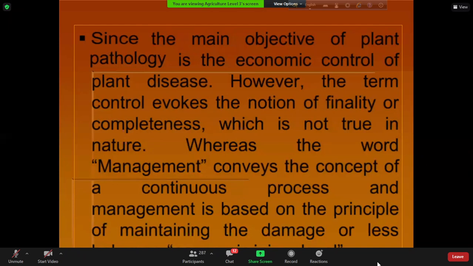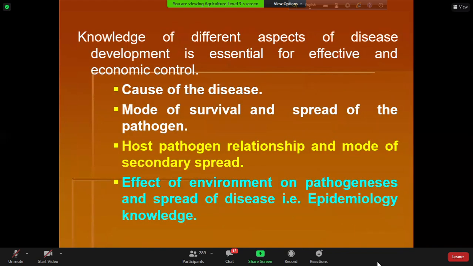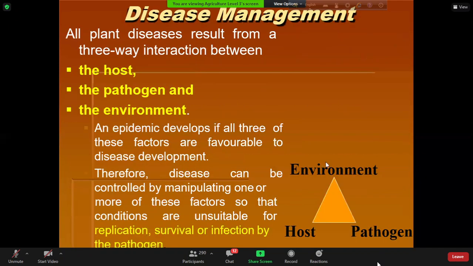Look here. If we want to manage the plant disease, then we should have knowledge on different aspects of the plant, of the pathogen, and of course of the environment. This is the disease triangle. You can see there are three components: host, pathogen, and environment. And there is interaction among these three components.